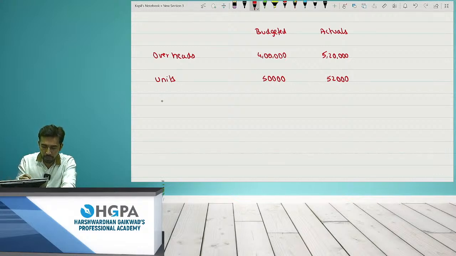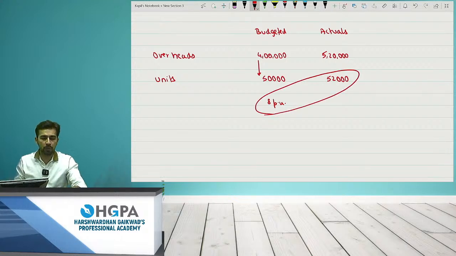That means what is the rate per unit? It is 4 lakh divided by 50,000. It is 8 per unit. That means the absorption is 8 per unit. We assumed 8 rupees. This is the expenditure which we assume that it will incur, 8 rupees per unit. That means if I am making 52,000, what expenditure should have been done?